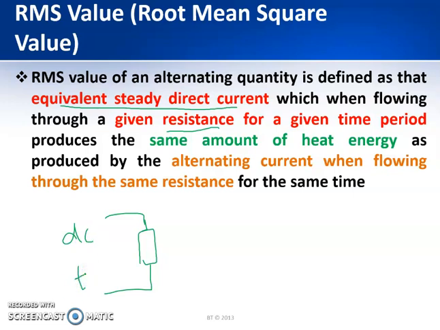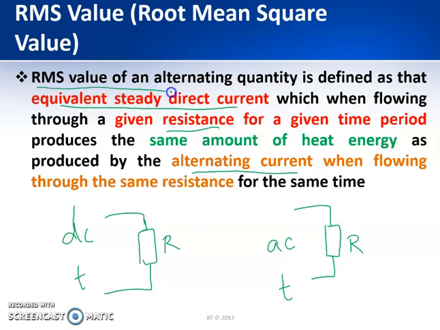Now for the same resistance, I am going to apply an alternating current for the same period of time T. So I have a DC source, I have an AC source, and I have two resistances of the same value. I am applying the DC to this resistance for the time period T. I am applying this AC to this resistance for the time period T.